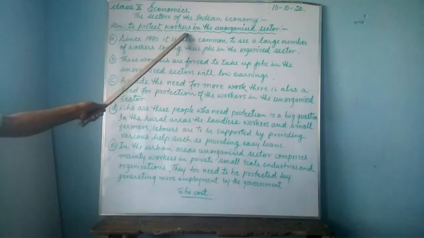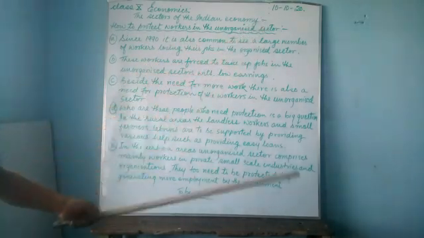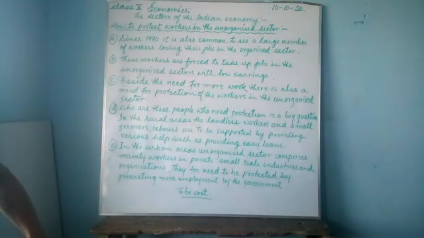How to protect workers, especially those who work in the unorganized sector. They are the harassed people. They are the most sufferers in our society. The people who work in the unorganized sector suffer most, especially during pandemics and national calamities, because their job is not secure.